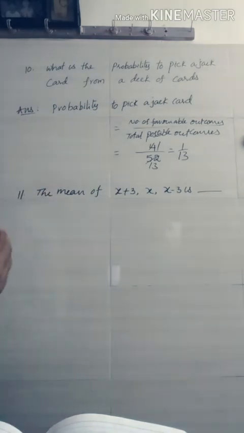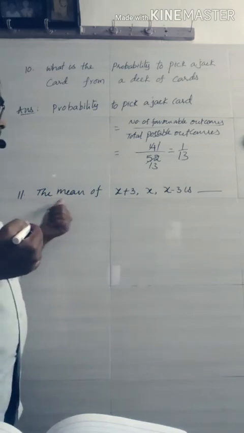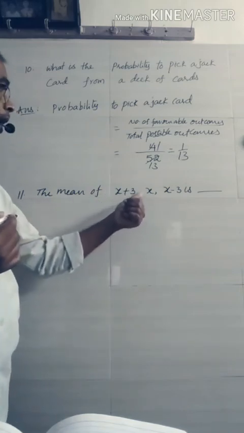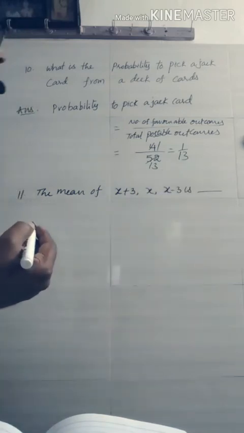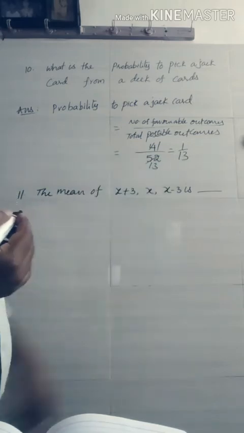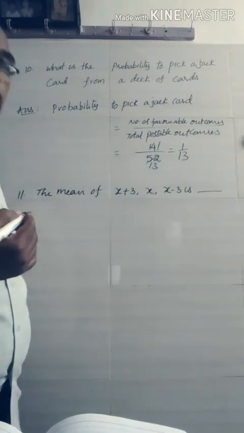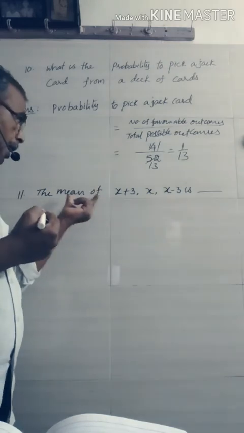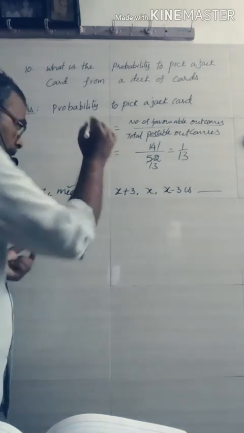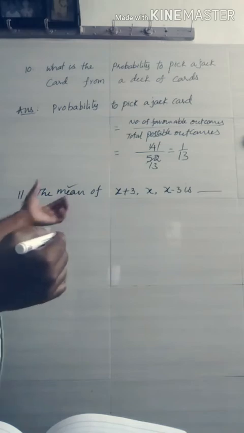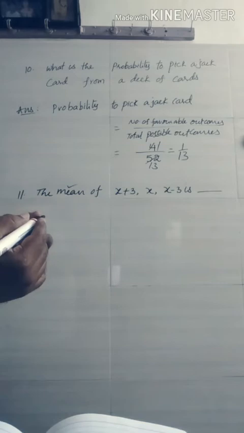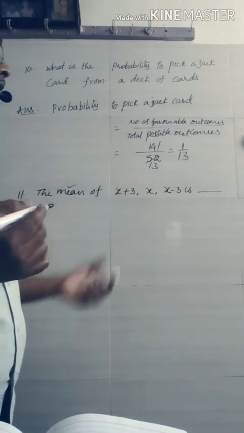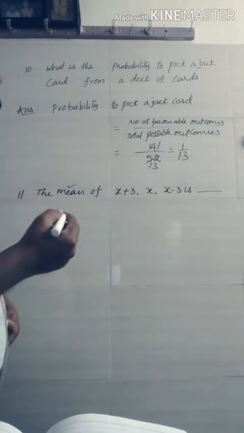Next, we move to the 11th question. The mean of x plus 3, x and x minus 3 is dash. Okay. The mean, median, mode. When you identify the word mean, you may recall these words belong to which chapter? Statistics. So what is the formula to find the mean?